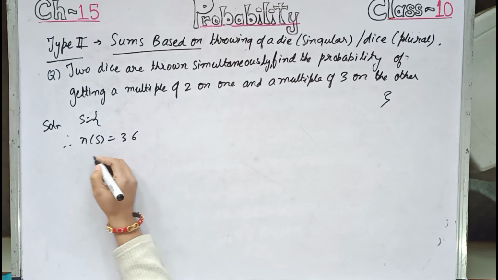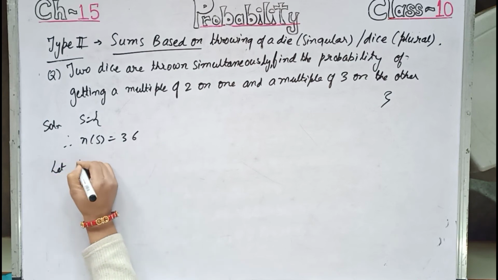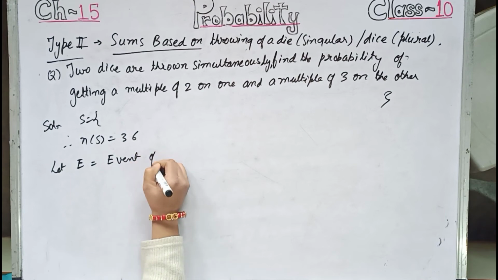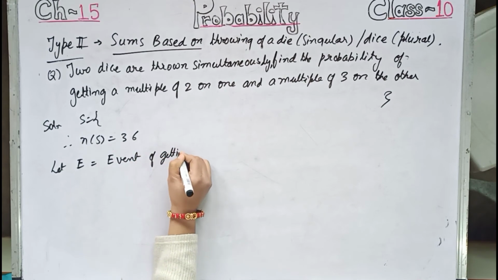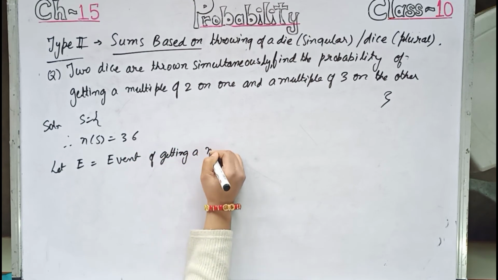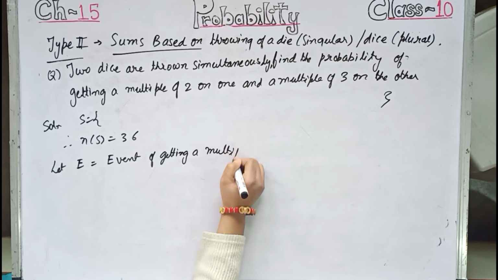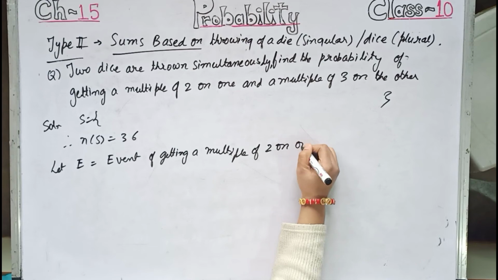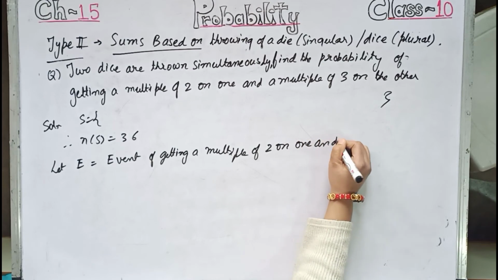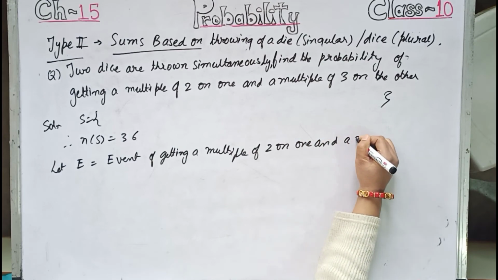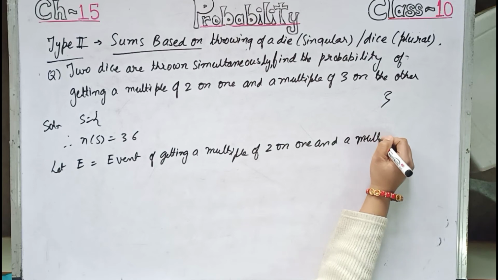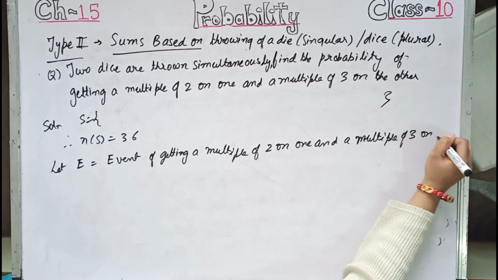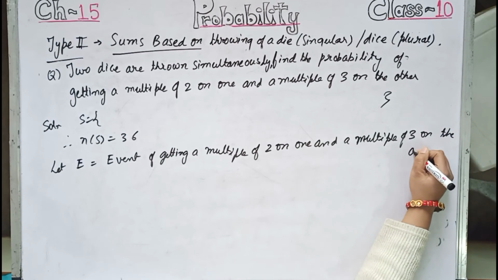Now let E equal the event of getting a multiple of 2 on one and a multiple of 3 on the other.